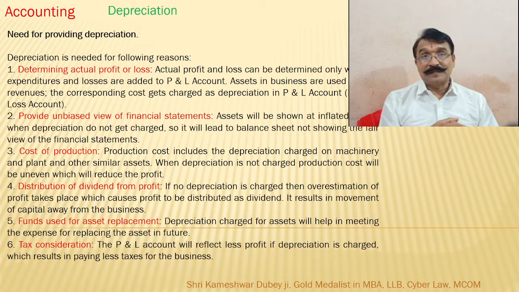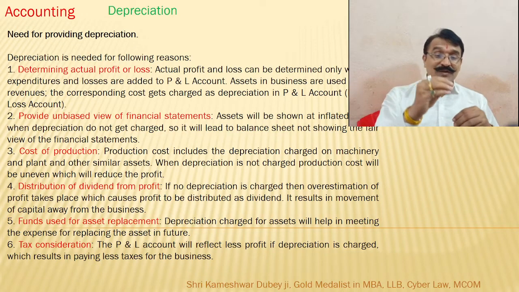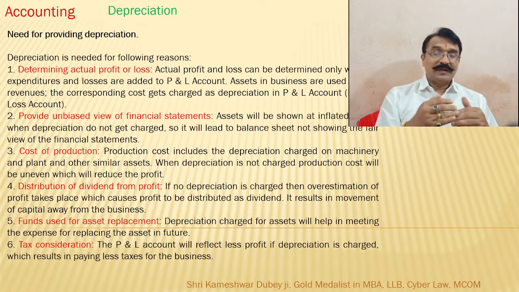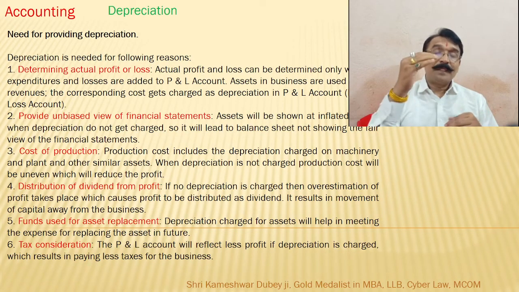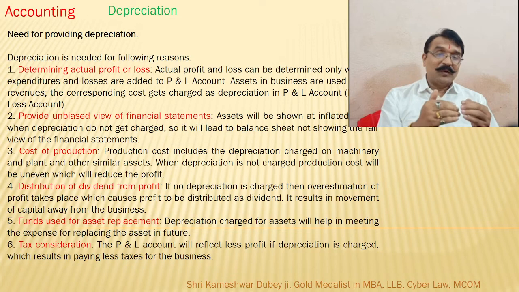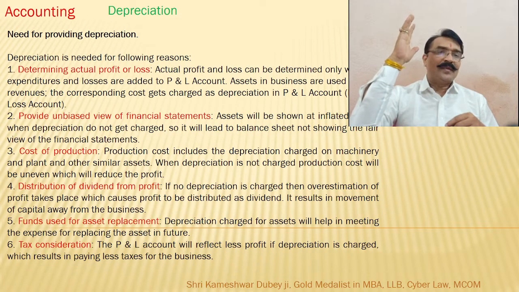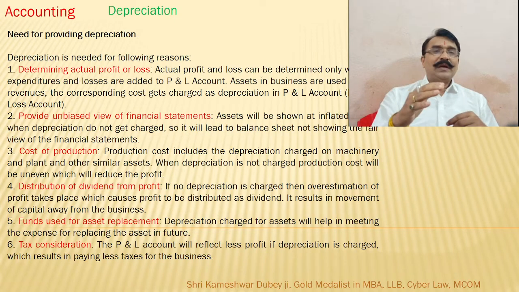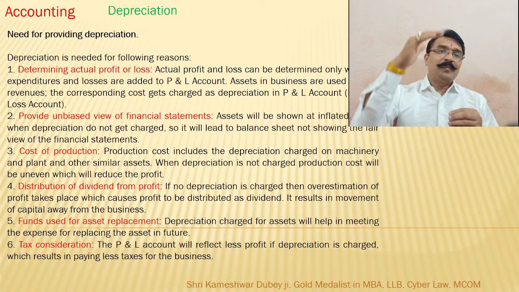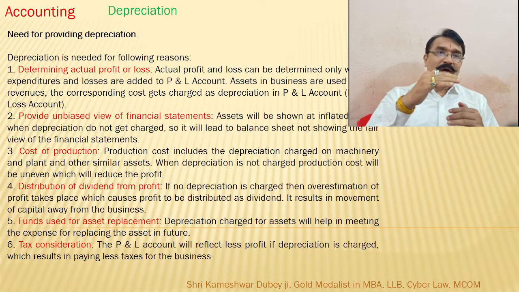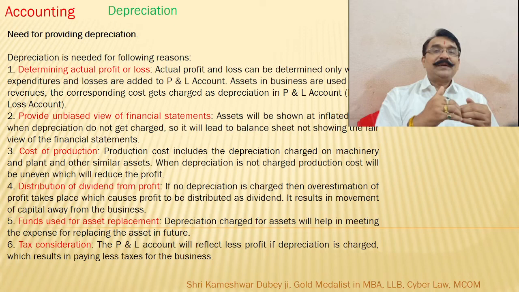Tax consideration. If depreciation is not reflected in the accounting system, then profit will seem to be higher. And when profit is seen to be higher, tax liability will also be high. So depreciation is shown on the actual basis. Whatever profit amount is there, that reduces to the extent of depreciation, and tax liability is also accordingly reduced.